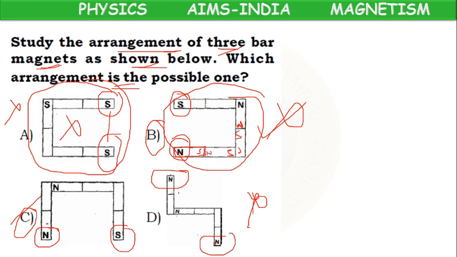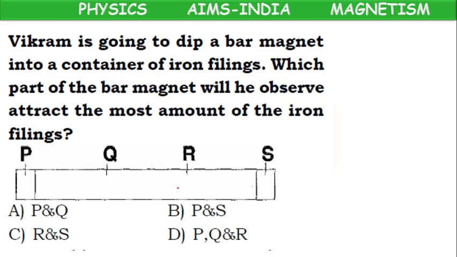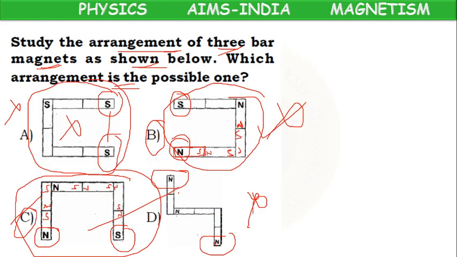But here in option C, this is north and this south. North, south, north, south, north, south, north, south, north, south. So this arrangement is accurate. So this is the correct possible arrangement.